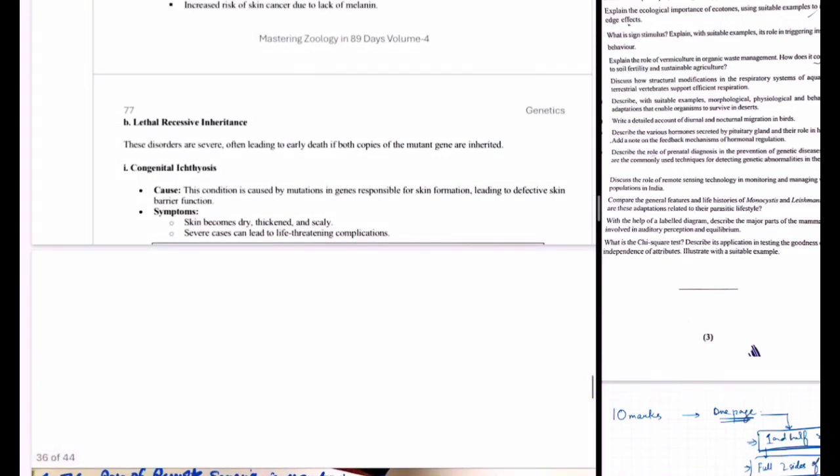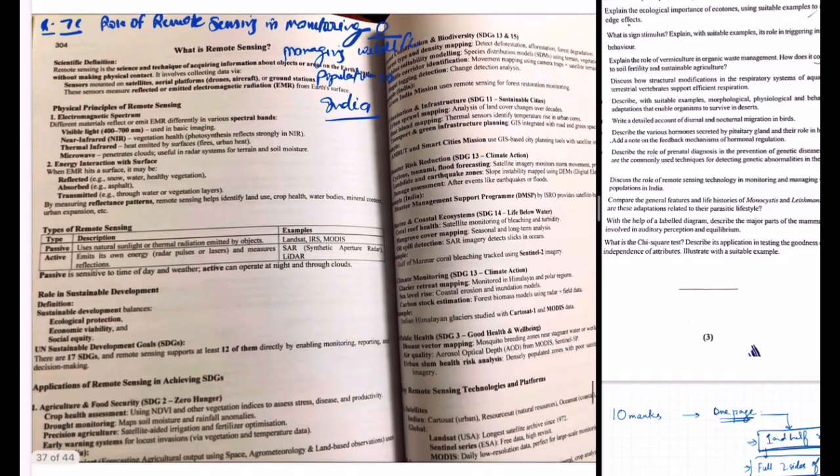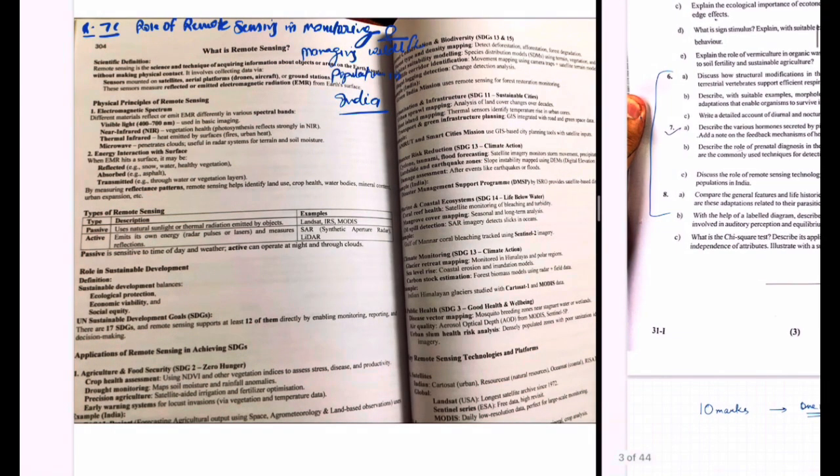So this question is about the diagnosis, and we have to study it in the portion of medical biotechnology. And in the syllabus, it's mentioned there. So everything is from the syllabus, nothing is outside the syllabus. And this book has covered most of the things from the syllabus.